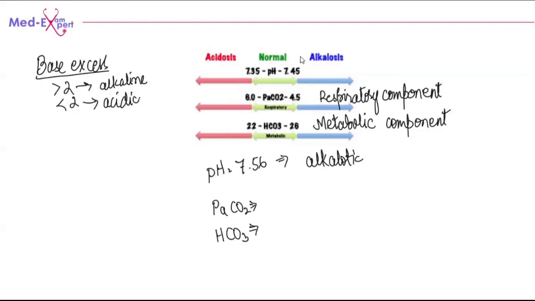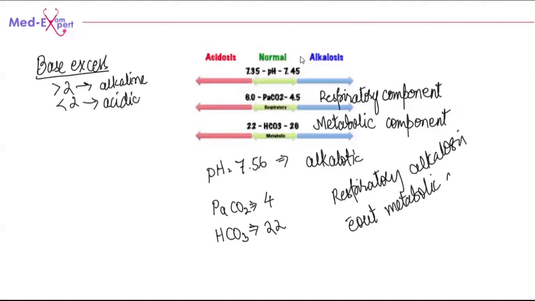So for example, if the partial pressure of carbon dioxide is 4 and the bicarb value is again somewhere around 22, this is going to be respiratory alkalosis, again without metabolic compensation.